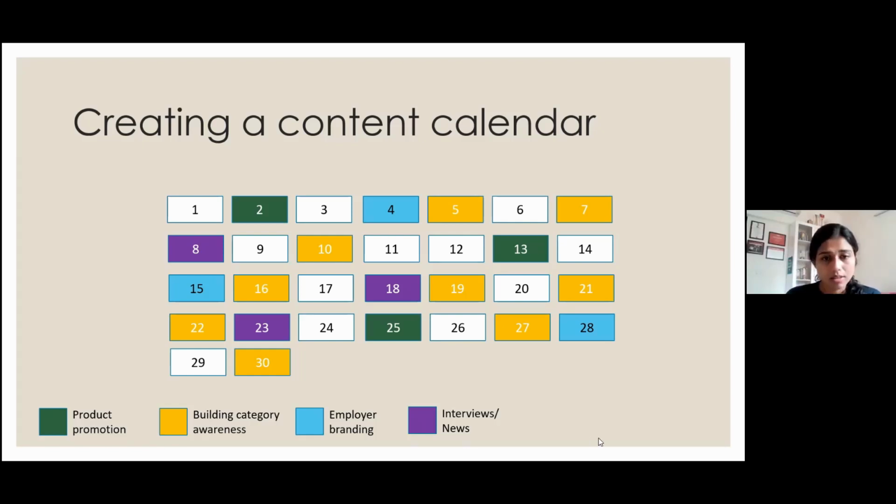Put them here, right? And mark which are the days you're going to do what. This is your first part of the content calendar. The second part is where you decide what has to be posted. So this can be done 3 months in advance. After that, you create an Excel sheet, and let me just...